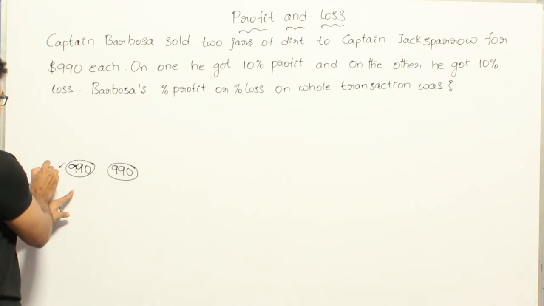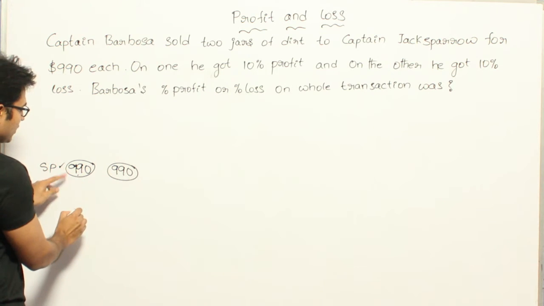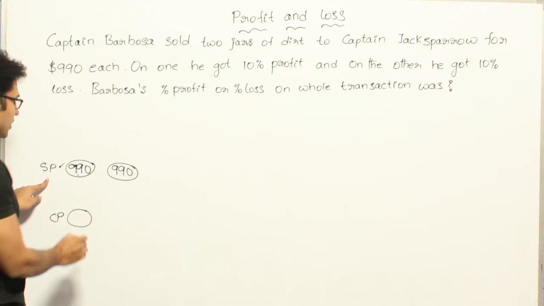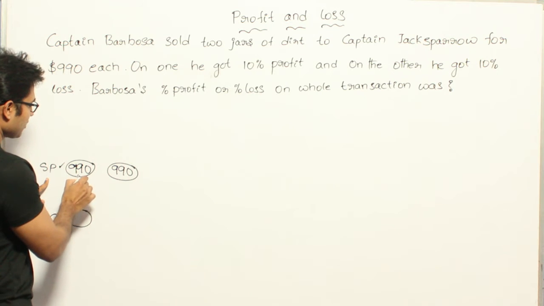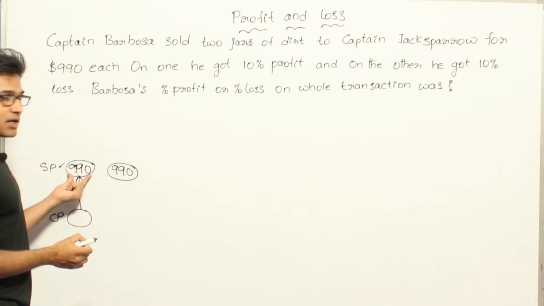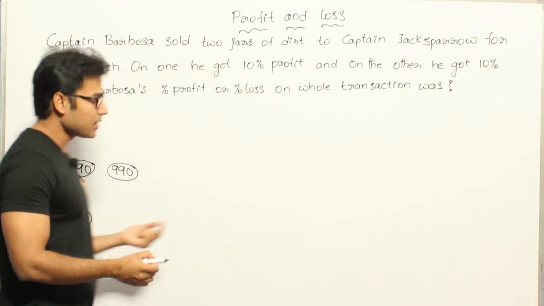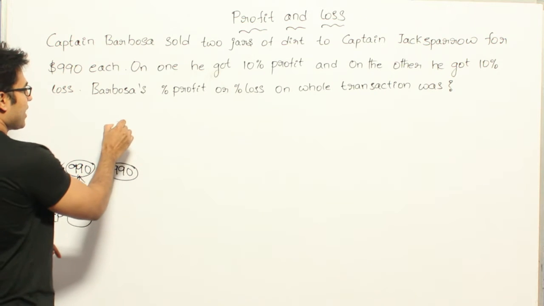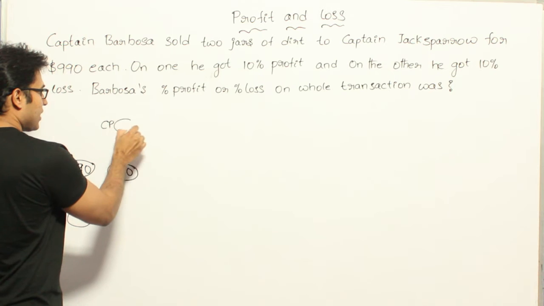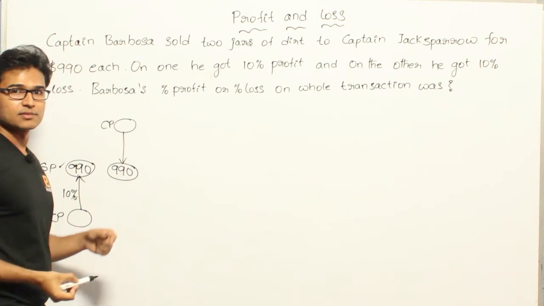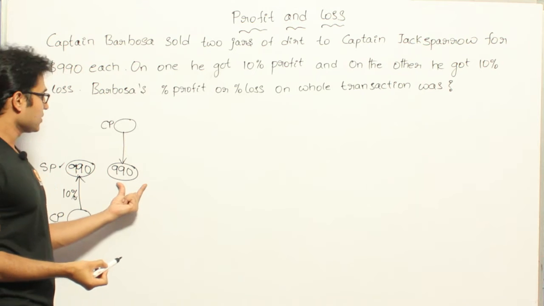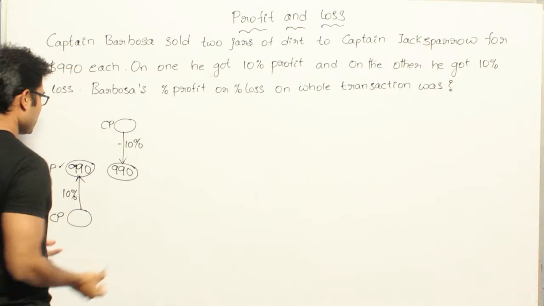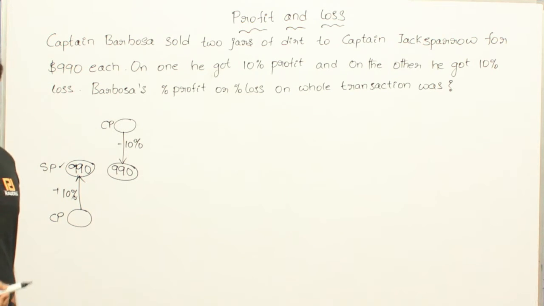Then what does it mean? If the selling prices of both are the same, for this one the cost price must have been lesser than this, then only we can make a profit, right? If this particular product with some cost price is sold at a higher price, then only we are supposed to make some profit, and they are saying that the profit is 10% here. And the other one must be having a higher cost price, and it must have been sold at a lower price, then only we'll be getting a loss, isn't it? Now on the other one they are saying that we are getting a loss of 10%. So there is a loss of 10% and a profit of 10%. This is what is given.